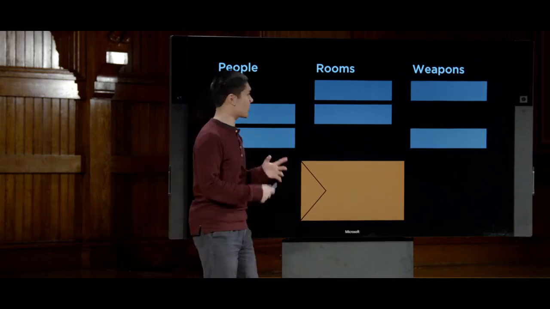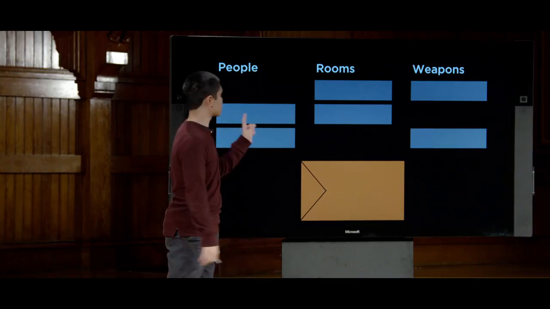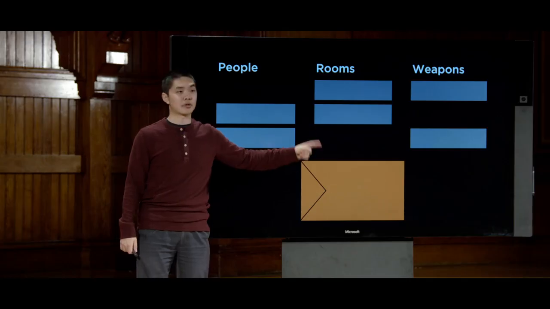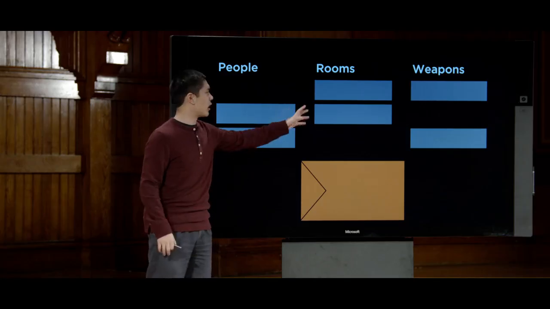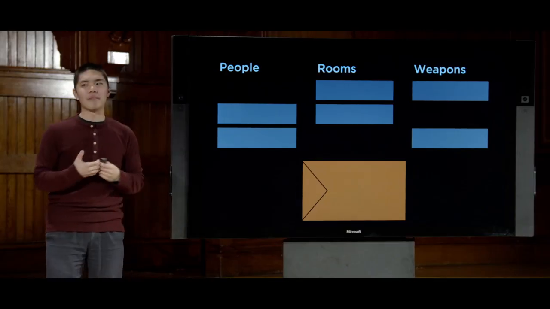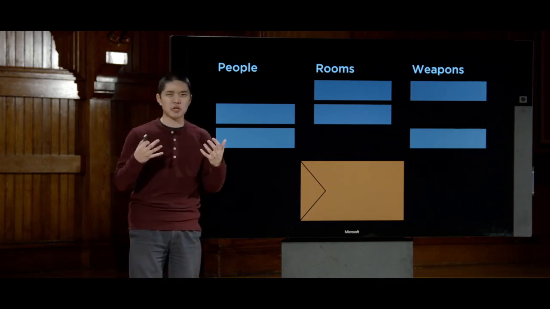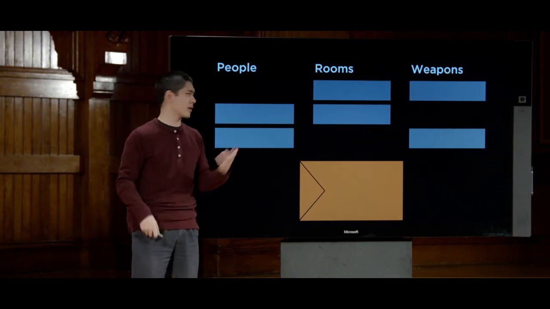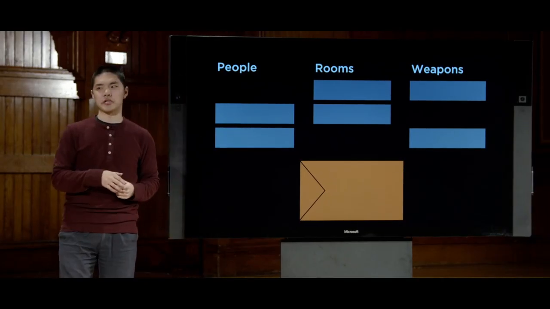And we would like to figure out, using some sort of logical process, what's inside the envelope: which person, which room, and which weapon. We do so by looking at some, but not all, of these cards here to try and figure out what might be going on. This is a very popular game, but let's now try to formalize it and see if we could train a computer to play this game by reasoning through it logically.